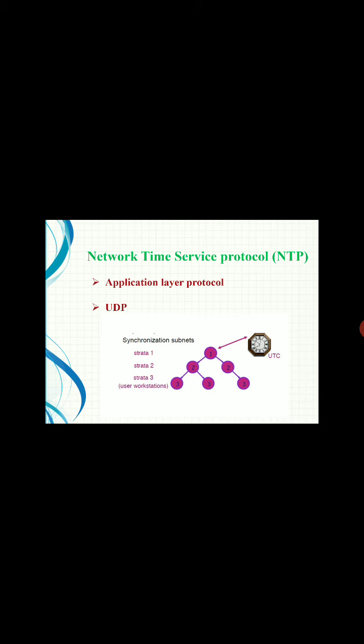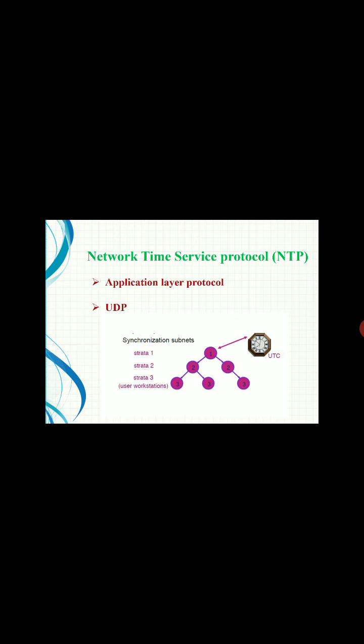The NTP servers are located across the internet. That is, the NTP service is provided by a network of networks located across the internet. You can see in the figure there are a lot of servers that are connected in a hierarchical manner, which is called the synchronization subnet.